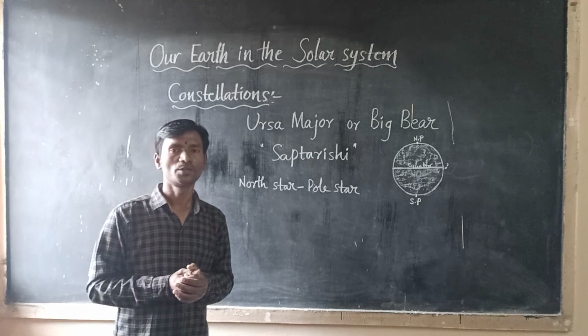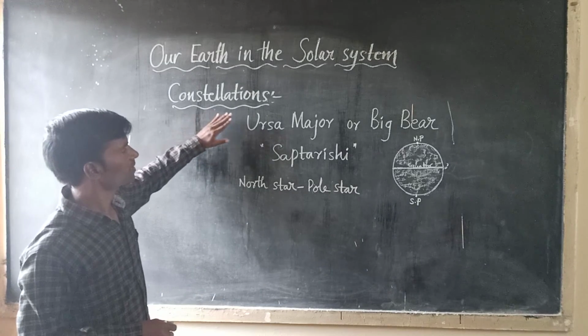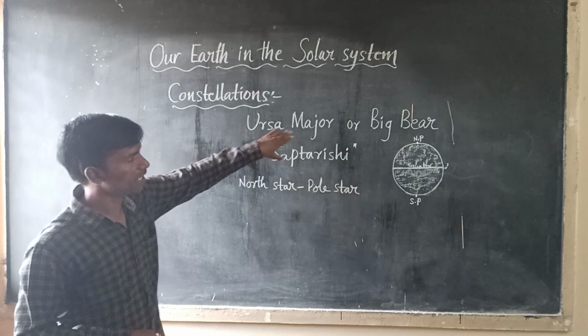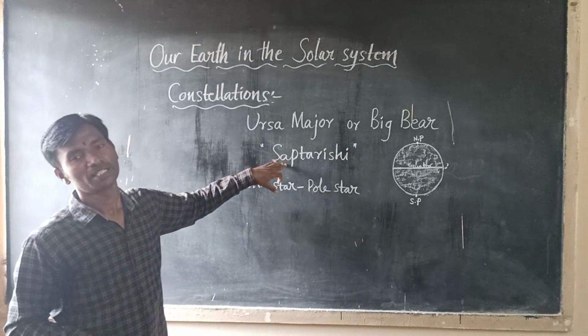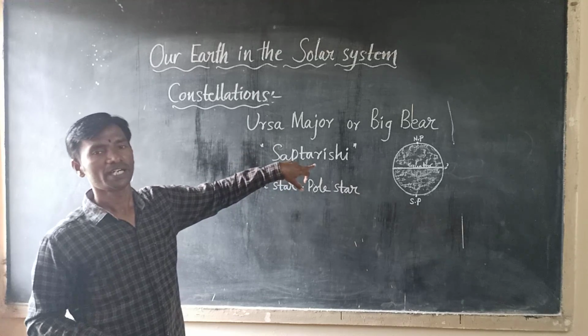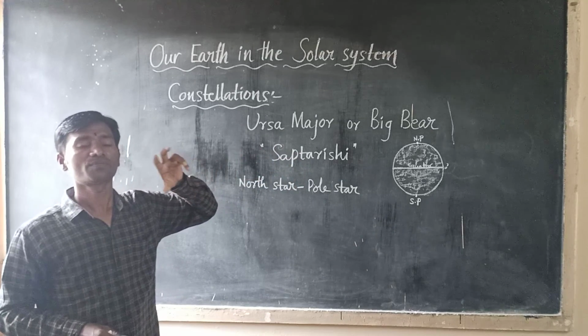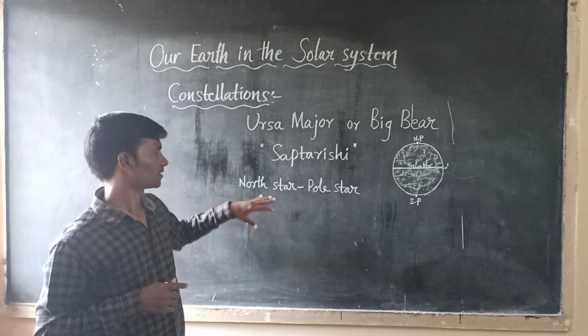Okay, children, you understand? So, the constellation Ursa Major or Big Bear, the Saptarishi, is a group of 7 stars.